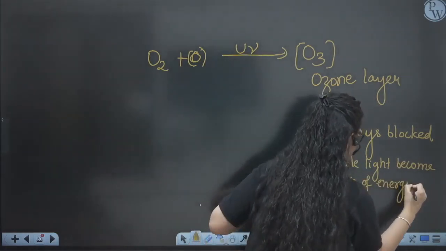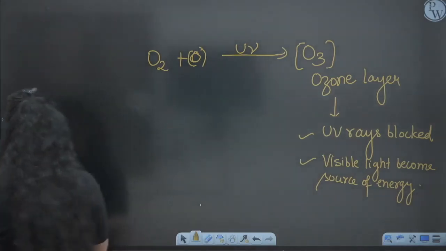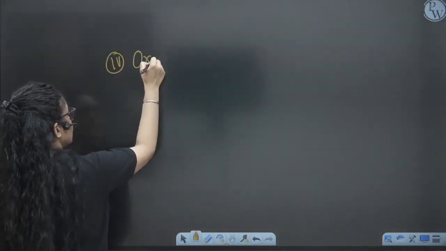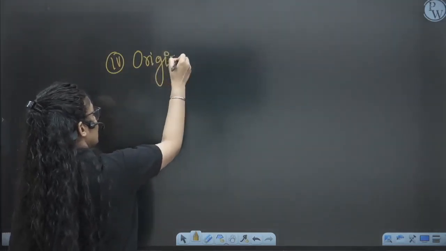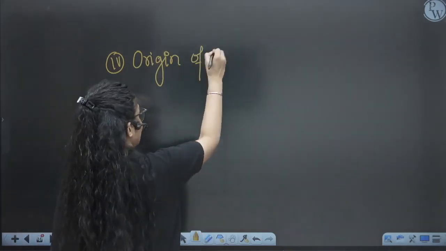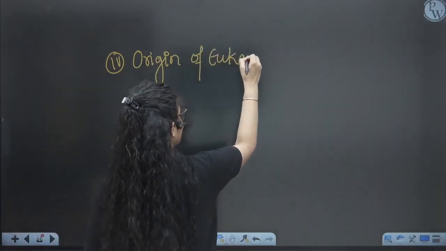And then gradually eukaryotic organisms originated. Because now the atmosphere became better, the temperature also reduced, and the environment started becoming very nice, so the origin of eukaryote-like cells started happening.